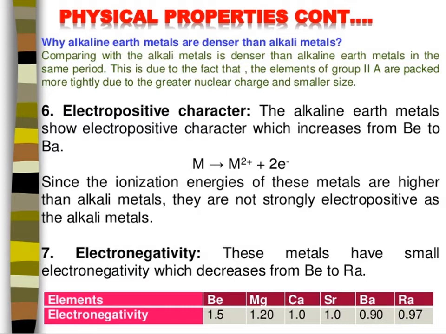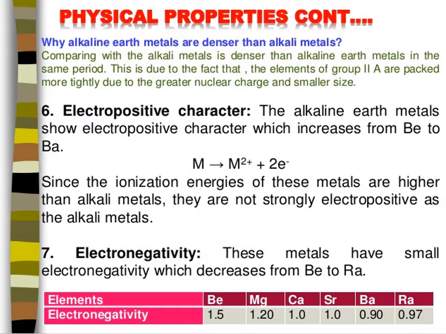And what is electronegativity? The electronegativity of these metals decreases from beryllium to radium. You understood? Electronegativity is decreasing, but atomic radii, ionic radii and atomic volume are increasing. Are you clear with it? Beryllium is 1.5 and radium is 0.97. So for alkaline earth metals, electronegativity is decreasing.